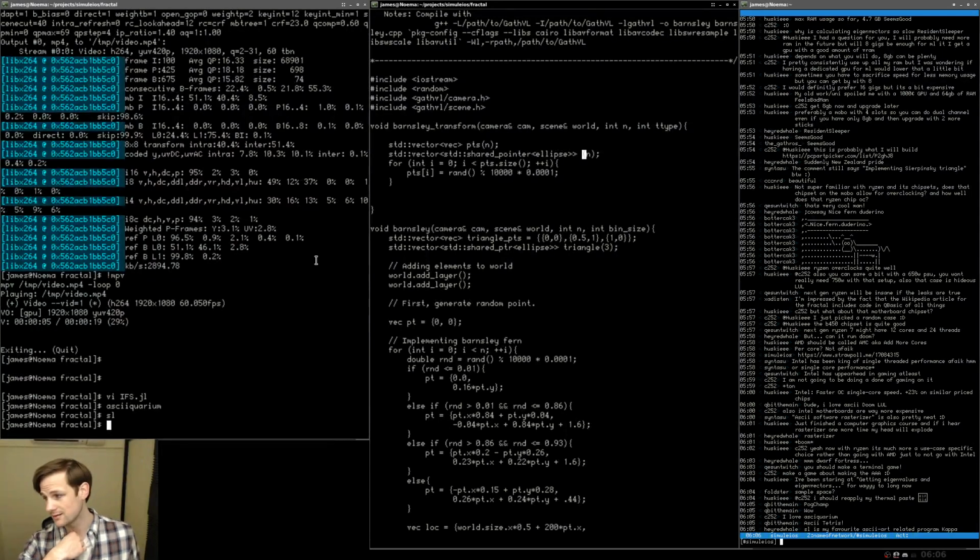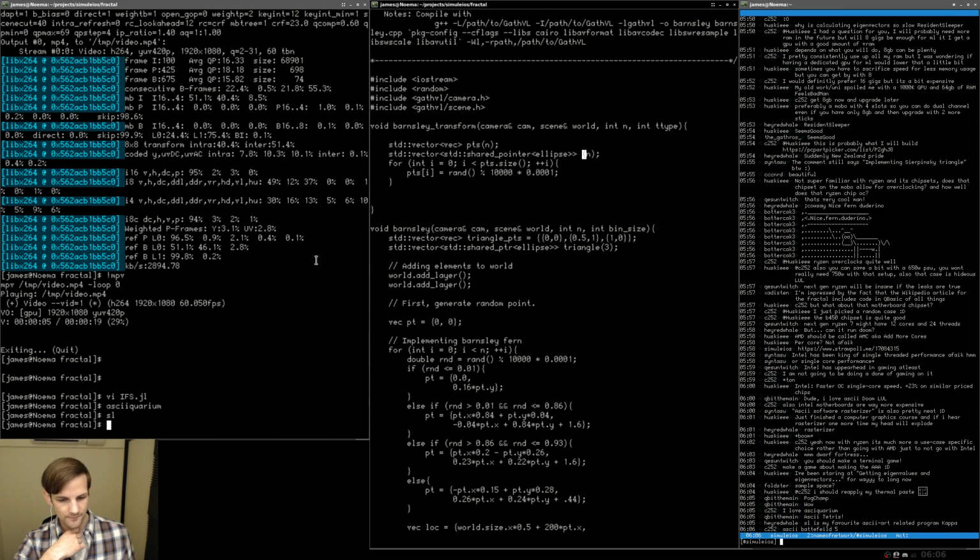So maybe ellipses? I don't know what to call them. Transform points? No, because that's what the other ones are. So these points are going to be the point value from 0 to 1.